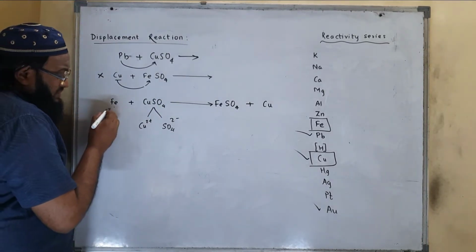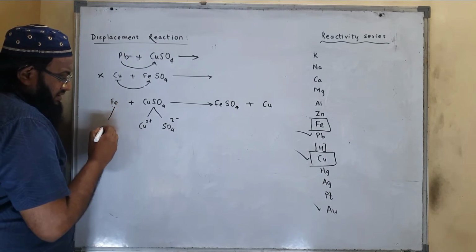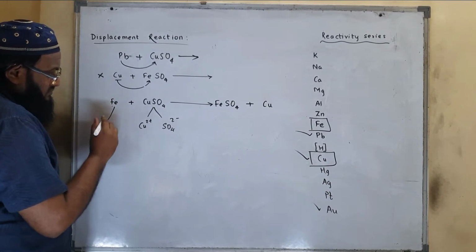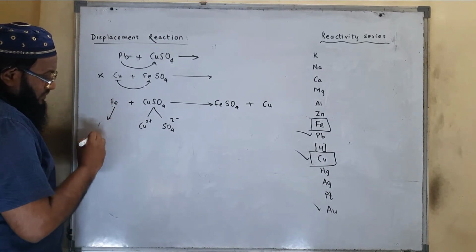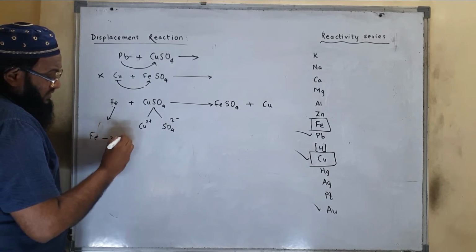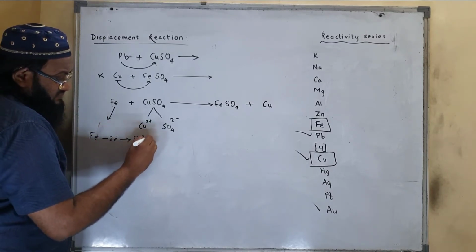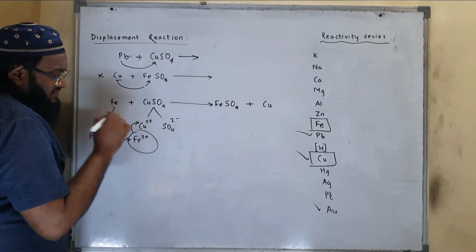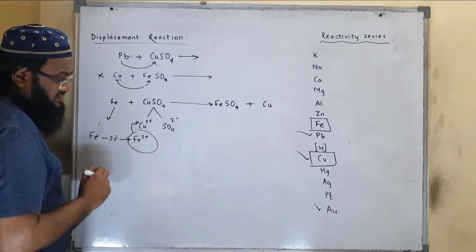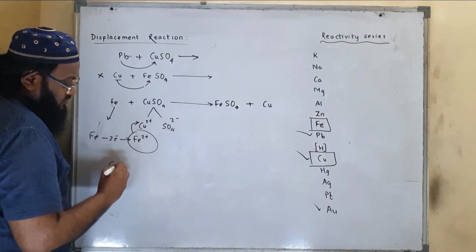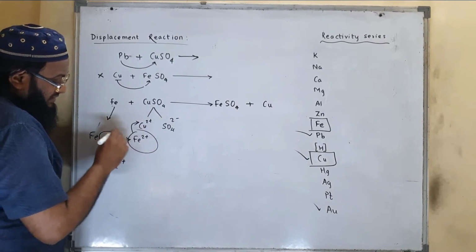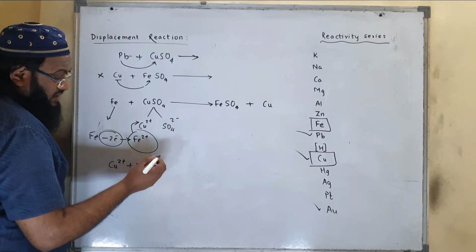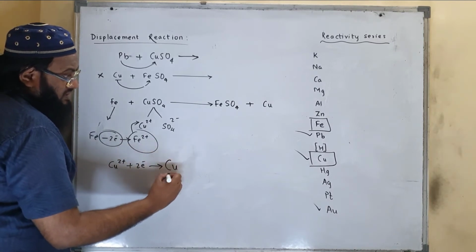Now in order to displace copper, iron will lose 2 electrons to form Fe2 plus. Here this Fe2 plus will replace Cu2 plus, and this Cu2 plus will gain the electrons of iron and it will form copper.